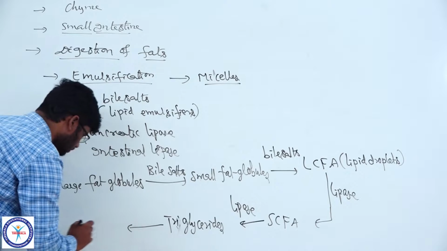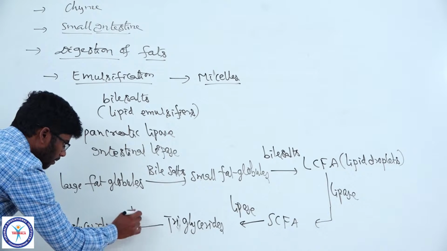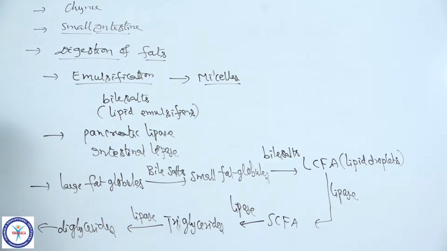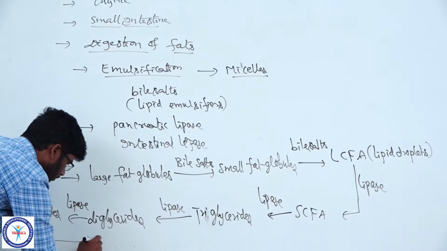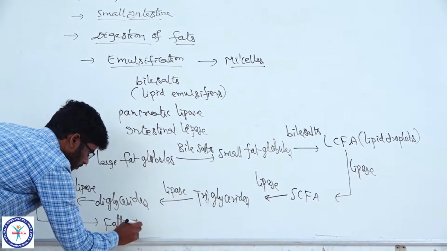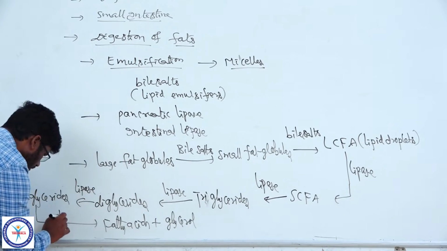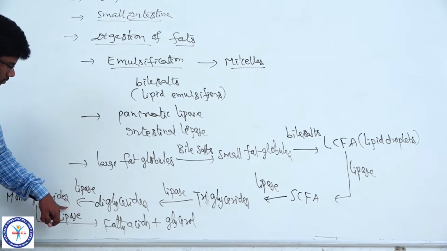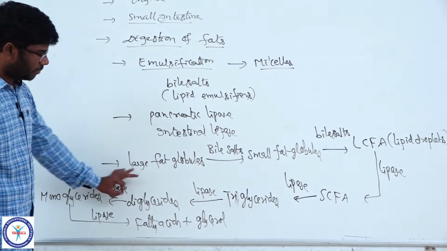Now the triglycerides are converted into diglycerides, again by lipase. Diglycerides are converted into monoglycerides, again by lipase. Now the monoglycerides are converted into fatty acids plus glycerol, again by lipase enzyme. So, lipase enzyme acts on fats, particularly on emulsified fats. So, this is lipid digestion.